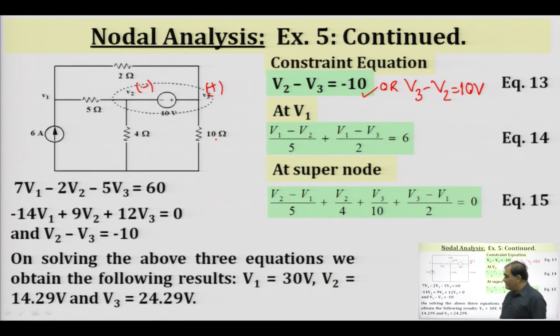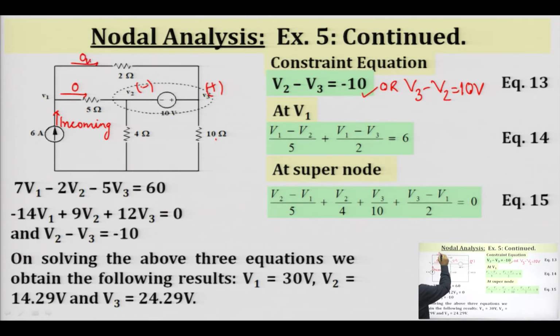Similarly, if we write down the KCL at node A, this will be my incoming current, and the outgoing current will be through the 2 ohm resistance and the 5 ohm resistance.